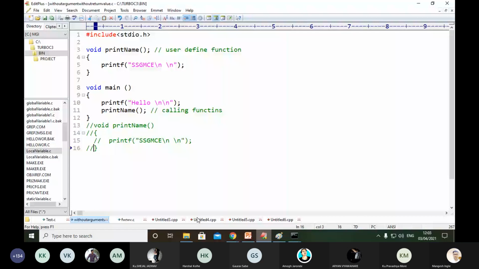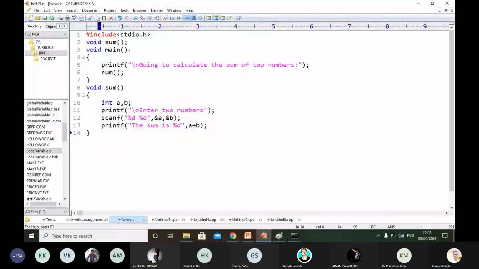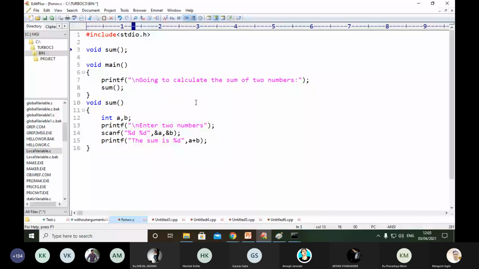Here we called it function declaration, and here we called it function definition. Here we called it function call.